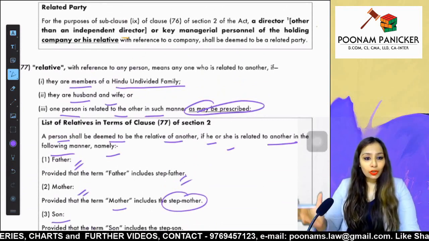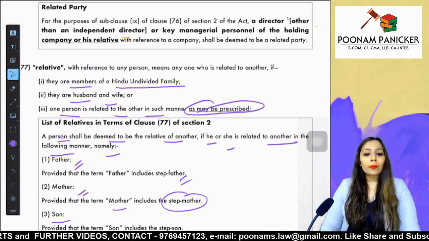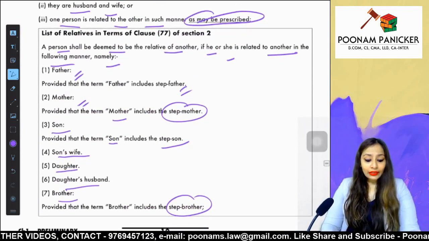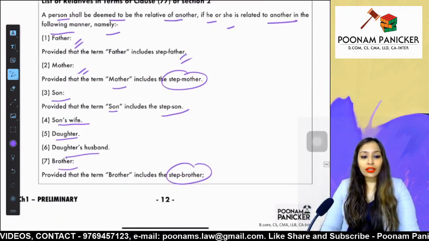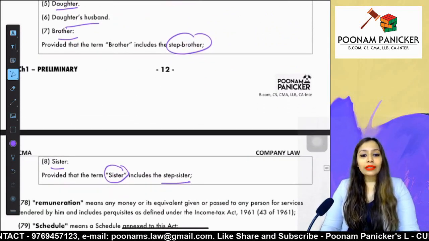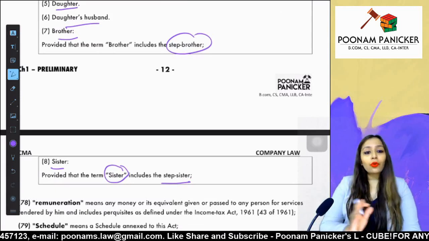So members of HUF, they are relatives, husband wife relatives, father including stepfather, mother including stepmother, son including stepson, son's wife, daughter, daughter's husband, brother, stepbrother, and sister including stepsister, they are all considered as relatives. So now you know what is relative.